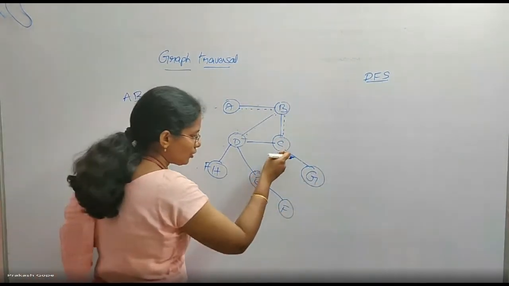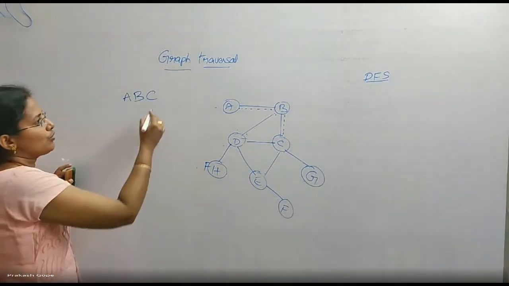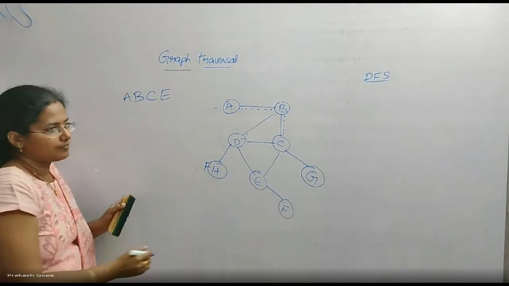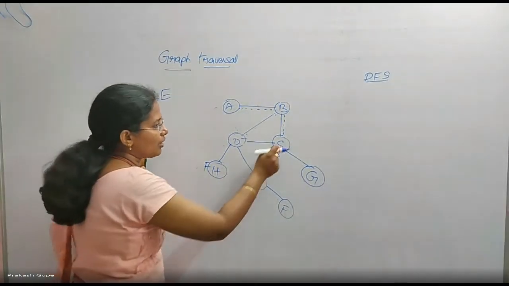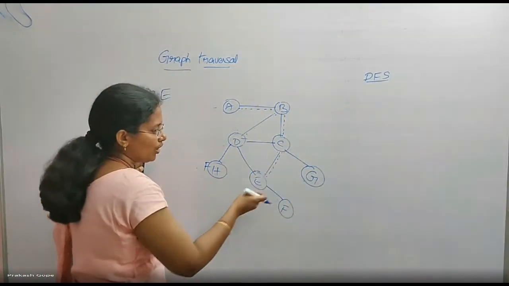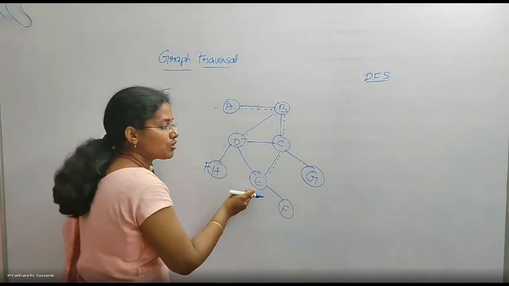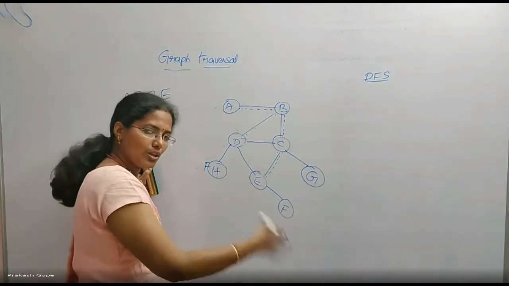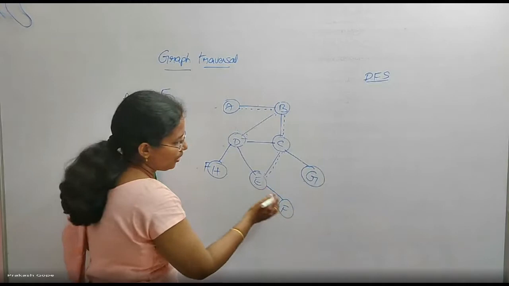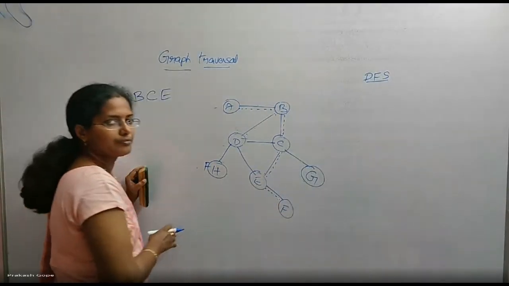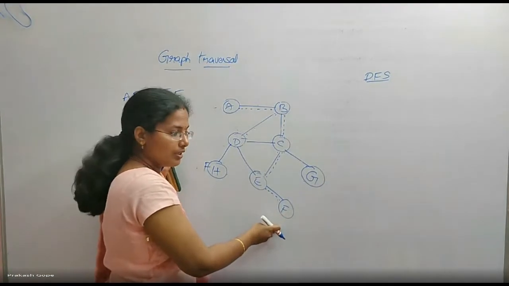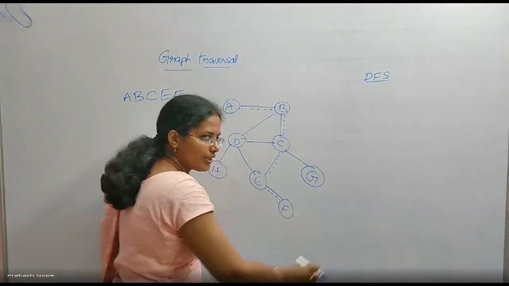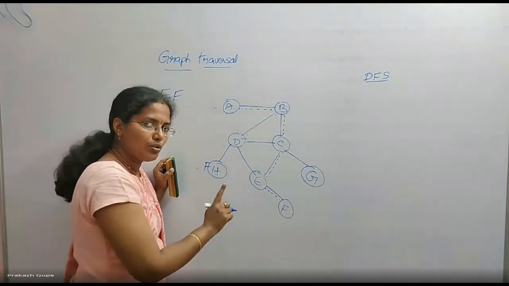Now I decided to move to E. So from C, I move to E. I took this path. Once I come here, I cannot go back and then cover this. No. When I am at E, there is a possibility of moving to further depth, so I will go to the depth possible. So I will cover F. Now from F, if I have a possibility of moving to further depth, I should go and then only come back.